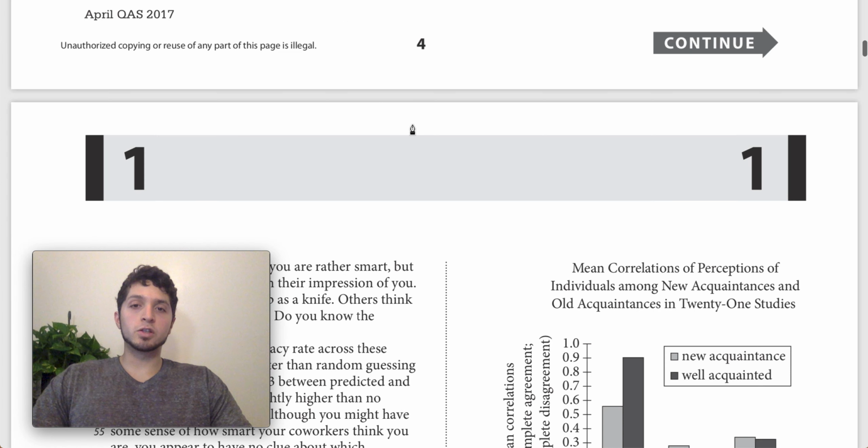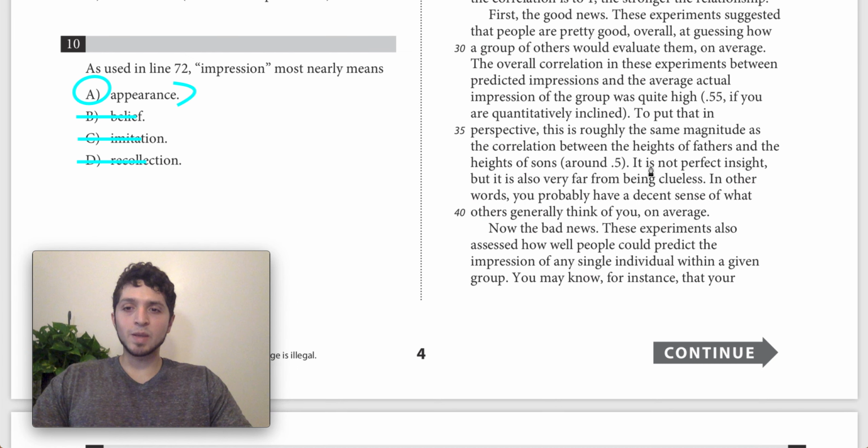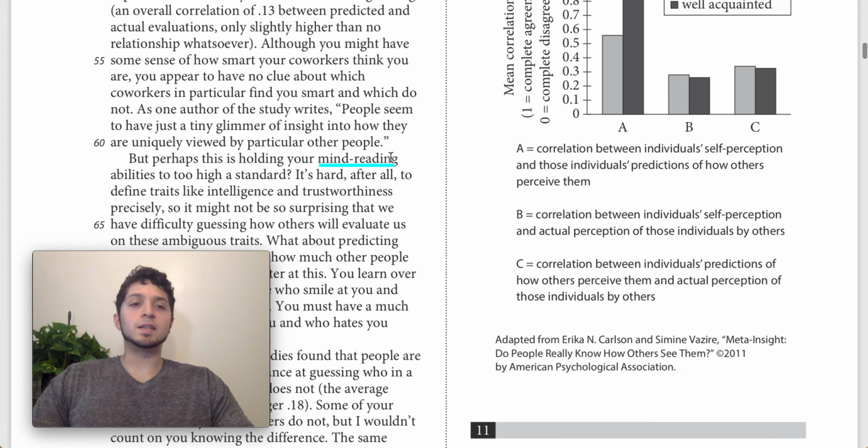So let's start with 38. That's right here. This basically says it is not perfect insight, but it is also far from being very clueless. Here we're talking about basically our understanding of how groups proceed. What this is doing is saying maybe we're focused on the wrong thing. So maybe we're focused too specifically on these abstract traits like intelligence or trustworthiness or leadership ability. And if we just narrowed or simplified our question to just look at whether people like us or not, then we'd be understanding things a little bit better.